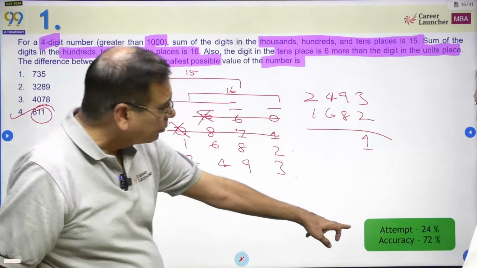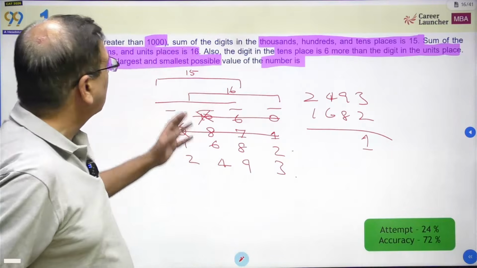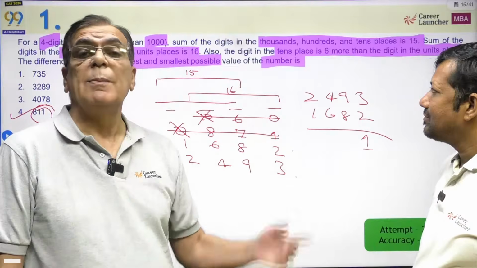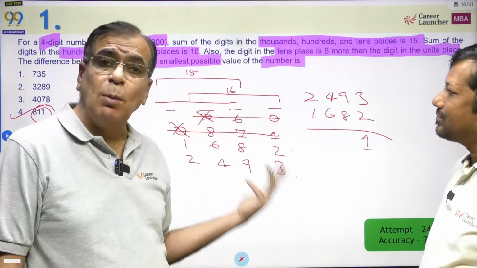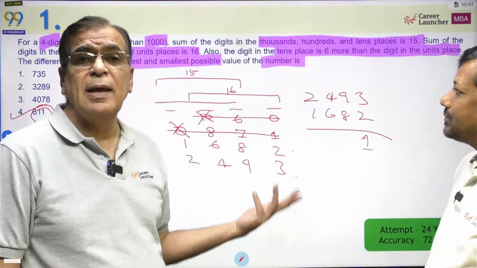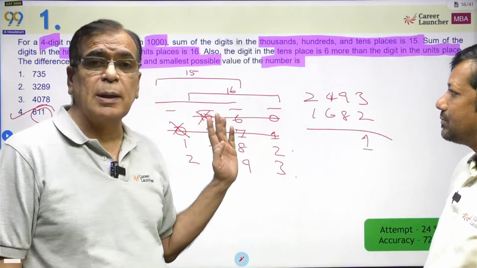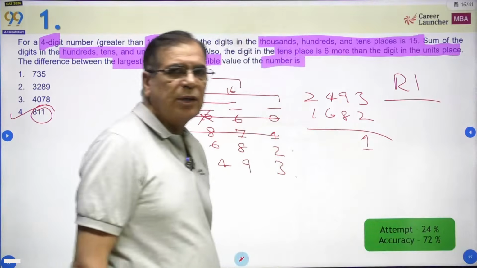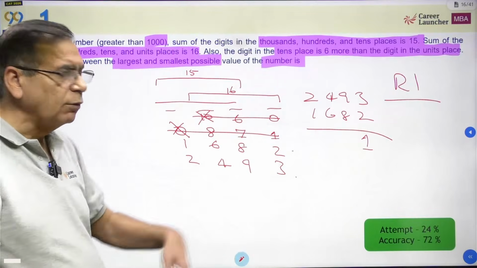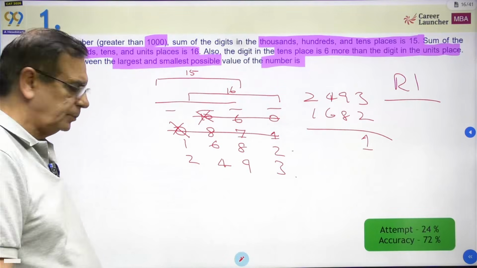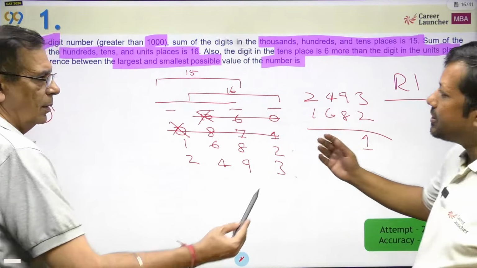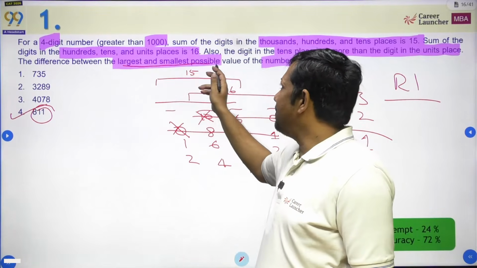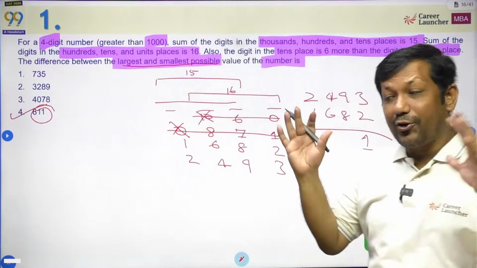Now, why does it have such a low attempt percentage? लोगों ने कहा ये तो permutation combination का सवाल है, पता नहीं कैसे करना होगा. People left an easy question because they assumed it to be permutation combination and they were not willing to read the question comfortably. Okay, this was a round 1 easy question which has been missed by 3/4 of the population who took this paper. Okay, and I think there is one other reason when people have seen this largest and smallest possible number, so they thought there are going to be a lot of cases.